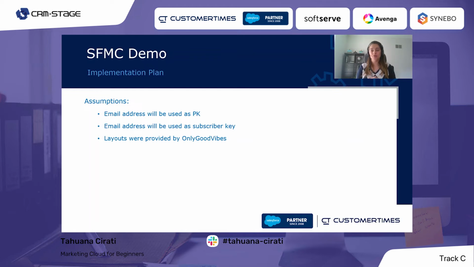I tend to avoid email address as a subscriber key because this should represent a person, and sometimes the email address is shared across a family or maybe some small offices. So if possible, I avoid using the email address. But here, just to simplify things, let's consider the email address as our subscriber key. And we are also assuming that the layouts were provided by Only Good Vibes. So we already have all the information that we need, all the pictures, all the text, all the creative, everything is already provided.